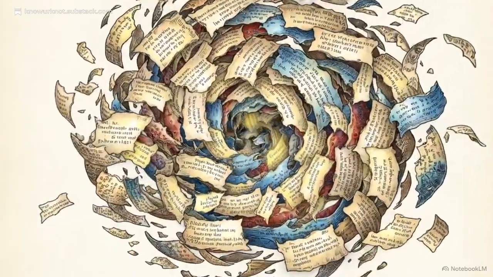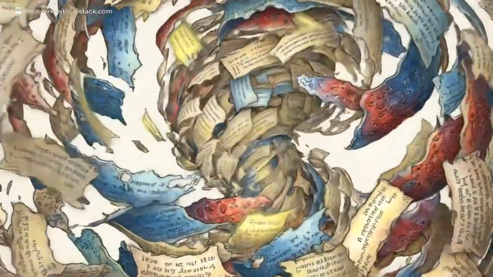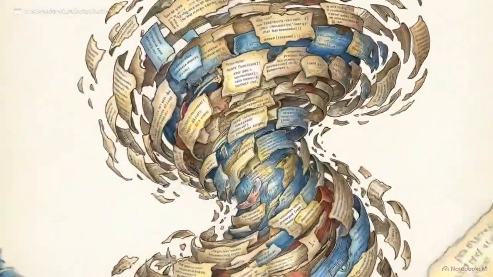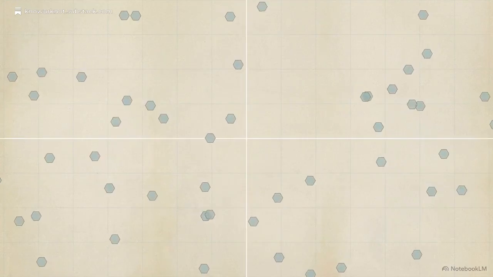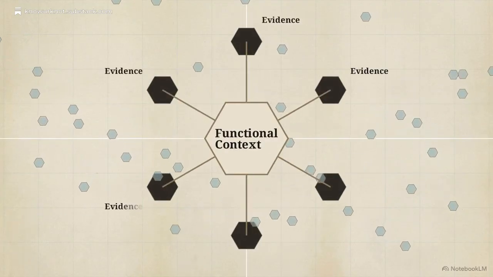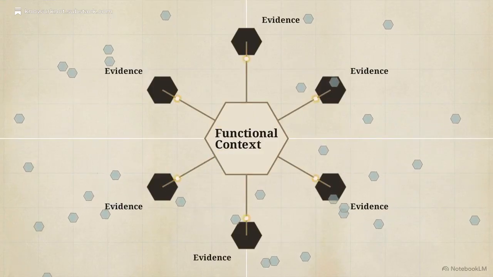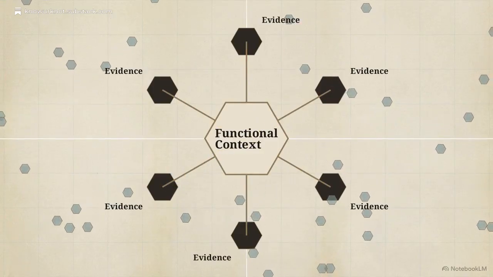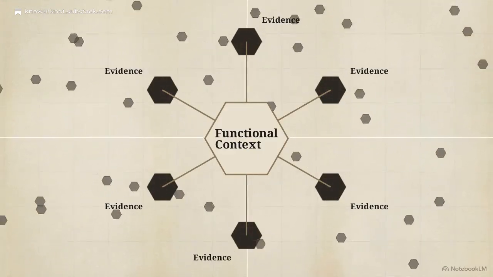Standard language models operate on what we call nominal context, a brute force accumulation of data points scraped from across the web. It is a massive library of fragments with no structural glue. To function as a mind, a system requires a different standard, functional context. This is the ability to preserve the exact origin of a memory and track cause and effect relationships even when the system is under the pressure of a complex task.